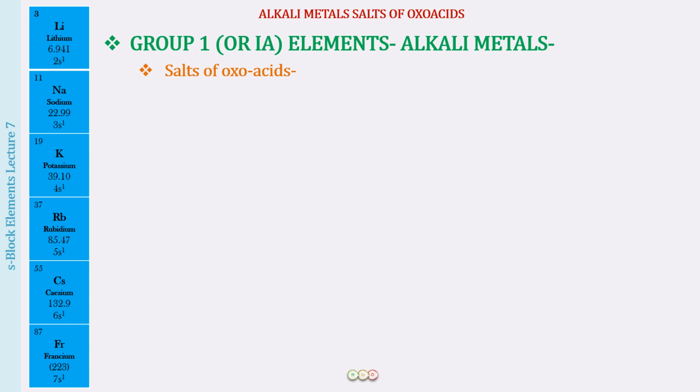So now you know that we have the various alkali metal salts of the oxoacids, like alkali metal carbonates, bicarbonates, nitrates, sulfates, etc. We will be talking about one by one all of these, but not in much detail. We will be talking about them as much as is given in the NCERT textbook for class 11th, and also some more points which are important for competitive examinations like NEET, JEE Mains as well as Advanced.